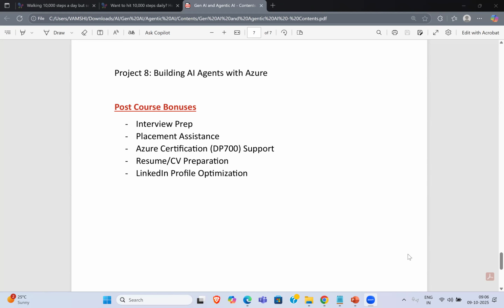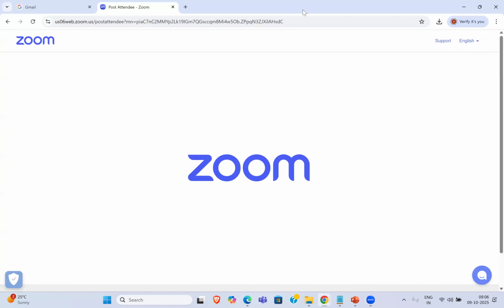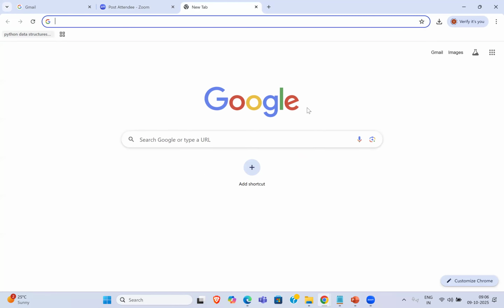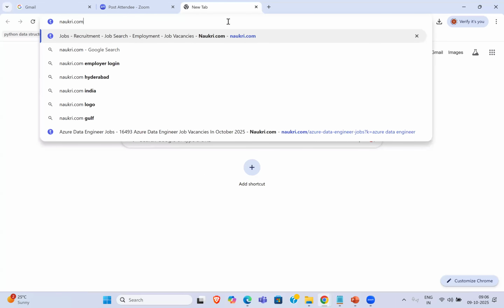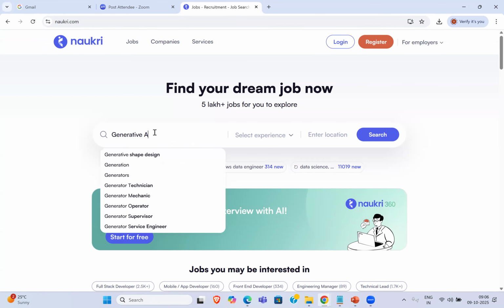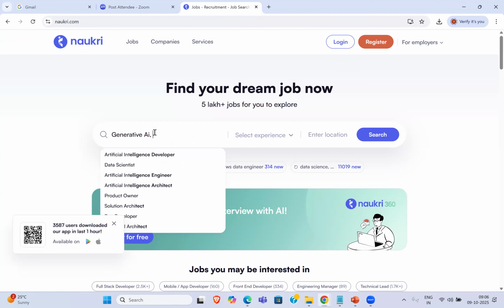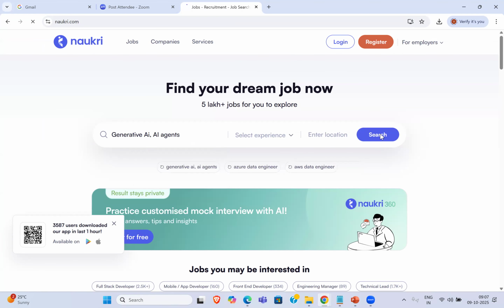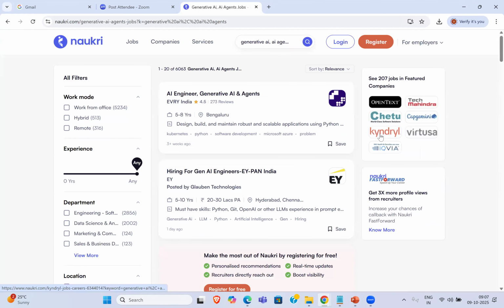All right, now let me show you a few things. Let us see some JDs here and try to understand what we are covering as part of our course, what we are learning as part of the course. I'll go with Naukri, search generative AI, and AI agents. I'll not give any kind of experience. Let us go with this one and try to understand what they are asking you exactly.